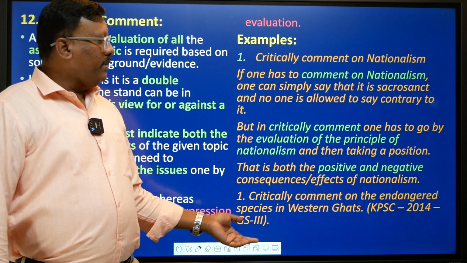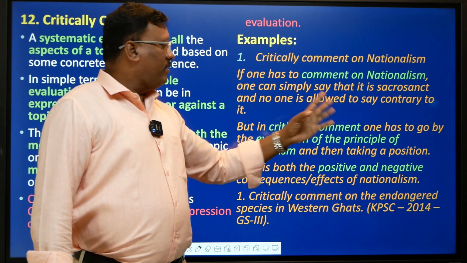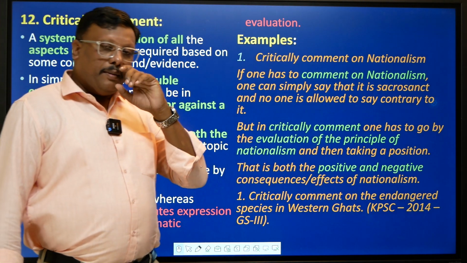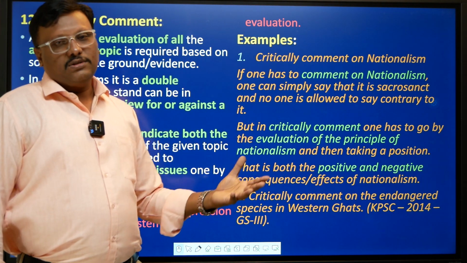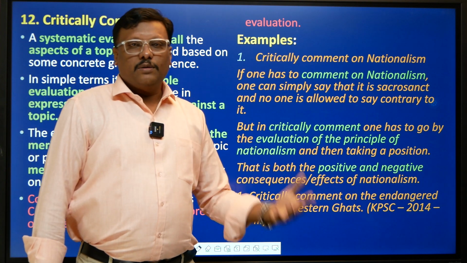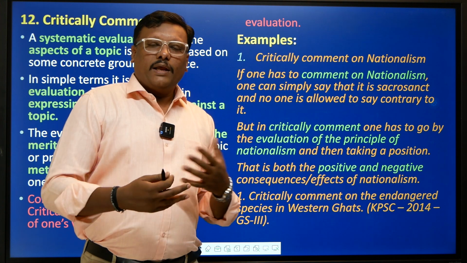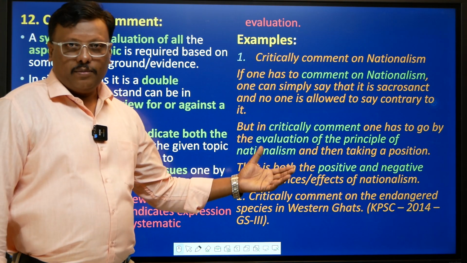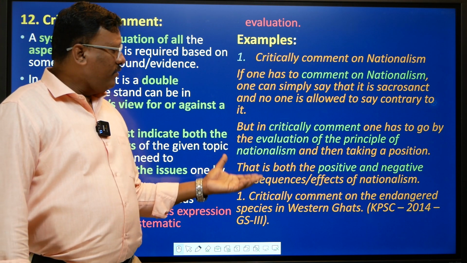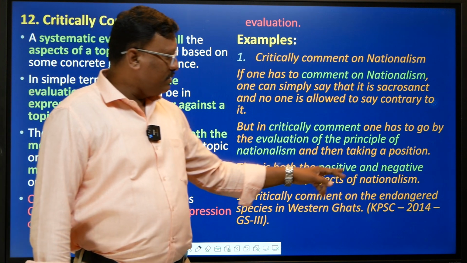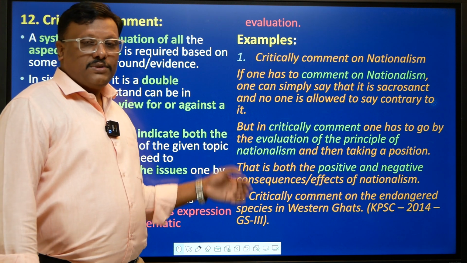But here in the critical comment, you have to criticize or examine the basic principle of nationalism, right? So maybe the negative aspect of nationalism. We have seen that over nationalism, for example, we can give the Second World War Nazis, over nationalism can also lead to some sort of drawbacks or wars or some uneven consequences. So you have to focus on that aspect also. So both the positive and the negative consequences of nationalism have to be written. That comes in critically comment.